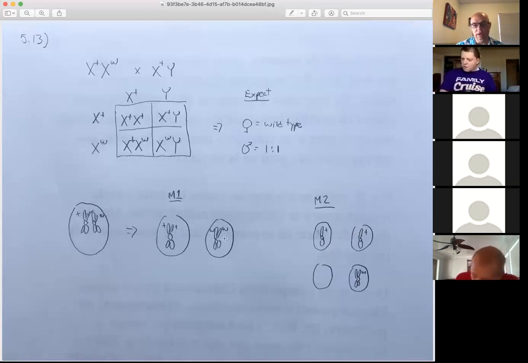But in this one, maybe the spindle fiber attached here, and when it started to crank down and separate them, one of the sides broke. You didn't get a separation between the sister chromatids, so one of the eggs inherits the duplicated chromosome, and one of the eggs doesn't have any. Even though these are still fused, there are 2 X chromosomes here, both with the white-eyed mutation.